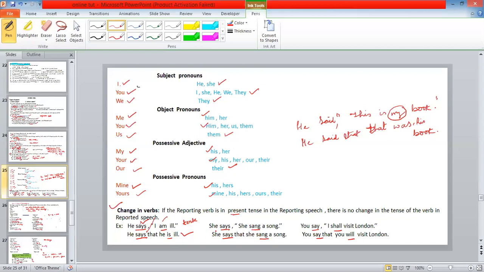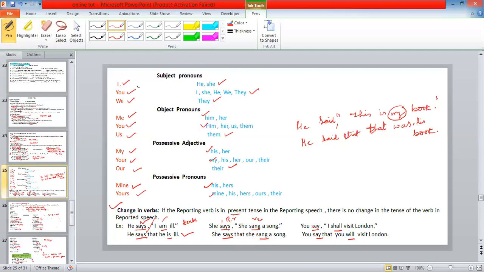Let's see another example. She says she sang a song. Again the reporting verb is in simple present. Then there is no change. She says she sang a song. She says that she sang a song. Actually, here the verb is in the past tense. When it is in the past tense, it should change into past perfect tense. But we didn't find any changes. Why? Because the reporting verb is in simple present. That's why there is no change.